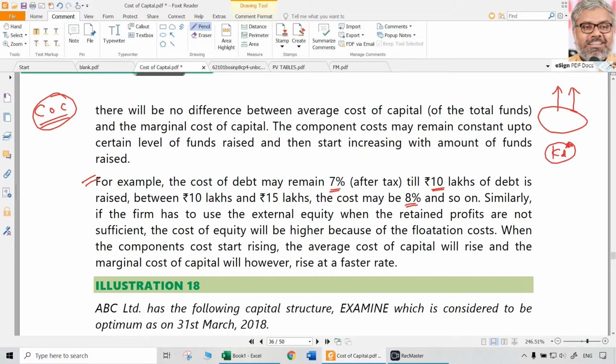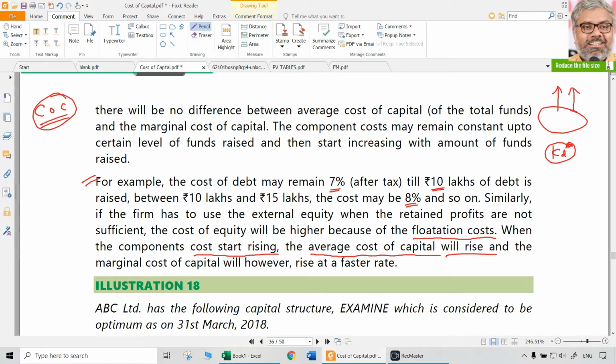That might be slightly or majorly higher than the existing cost of capital. That is one thing. Also, when new equity is issued, the cost of equity would also be high, because if you are freshly issuing equity shares, there will be flotation costs. So naturally the cost of equity also starts rising. So when new sources are looked at for raising capital, naturally the average cost of capital also will rise. That is one more phenomenon that can generally be observed when we look at marginal cost of capital.